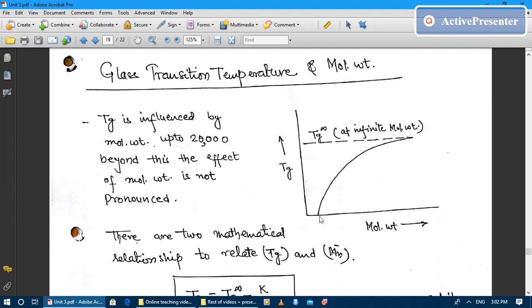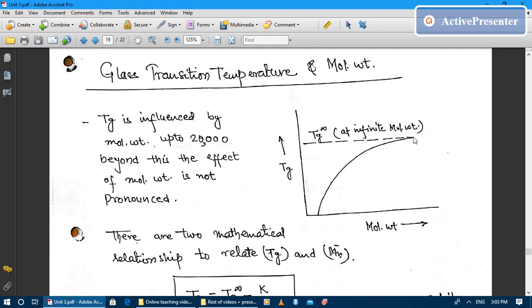But it is true for the initial range of molecular weight. After attaining a certain value of the molecular weight, it will attain a limiting value Tg infinity. That means it is the glass transition temperature at infinite molecular weight.